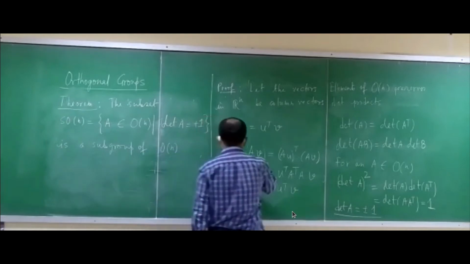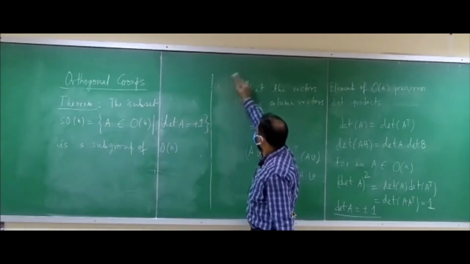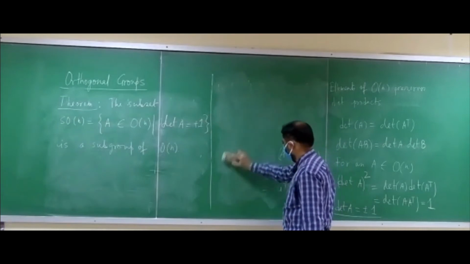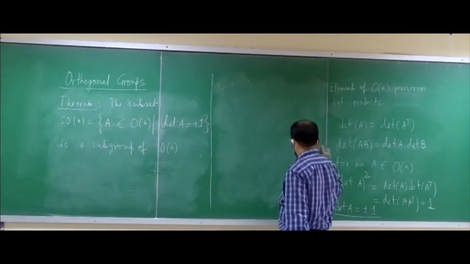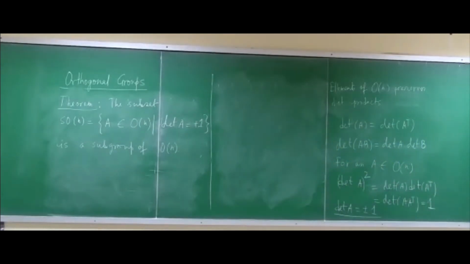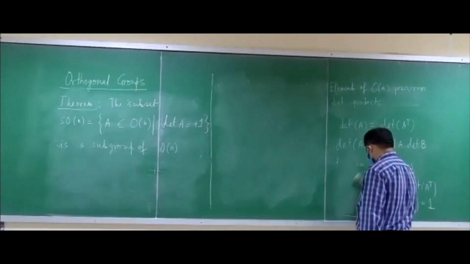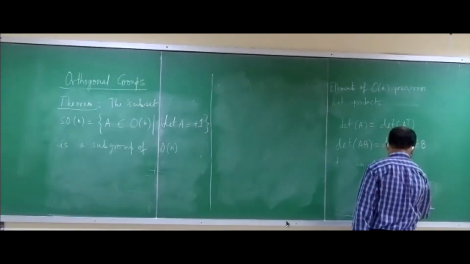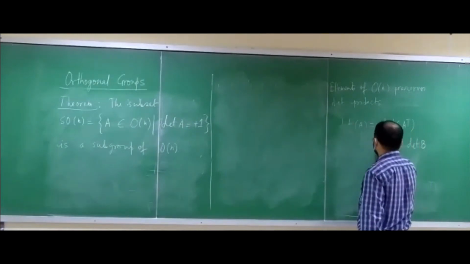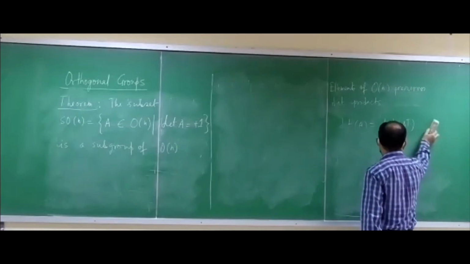Now who will prove this? You have to prove that the subset SOn that I have defined, all these elements of On such that determinant A equals +1, is a subgroup of On. Just tell me, first, whether the identity is there or not.